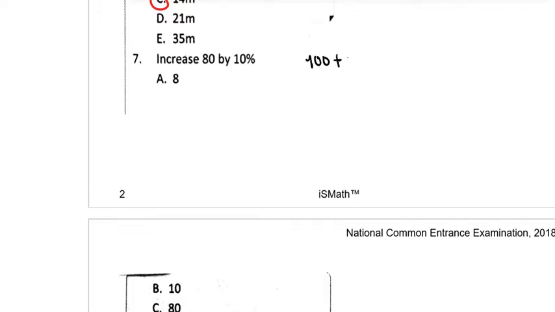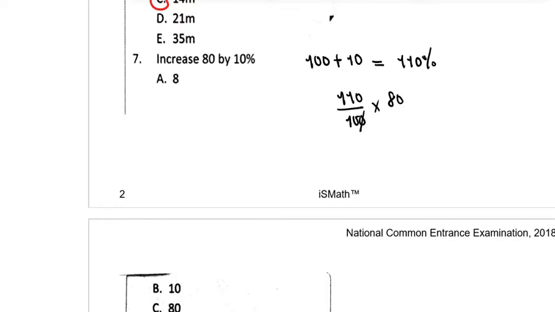80 is the original value, so it is represented by 100%. If you increase the 100% by 10, then you're getting 110%. So we'll now use that 110% of 80 to find the increase. 110 over 100 times 80 should give us the increase.